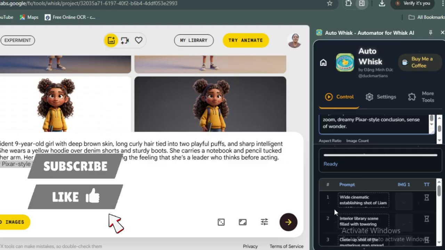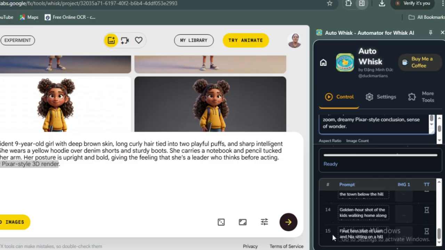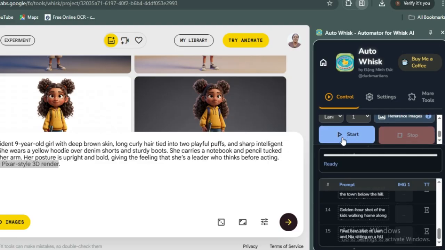So now look down at this place. You can see where the prompts started from 1 up to 15. You can see the 15 of them here. So the next thing to do is to scroll here and click on start. So it's trying to upload the images. As we start, you have to wait a little. It will start generating and save them automatically for you.